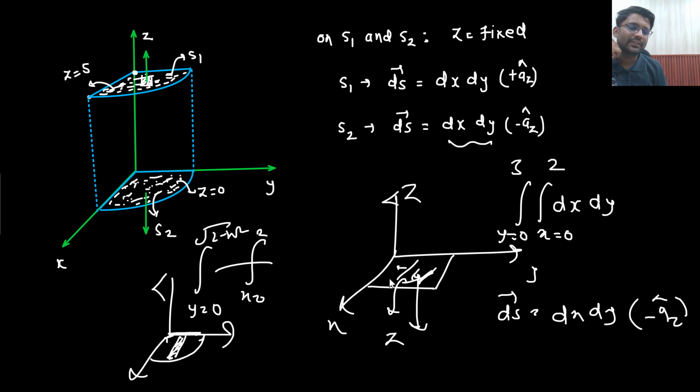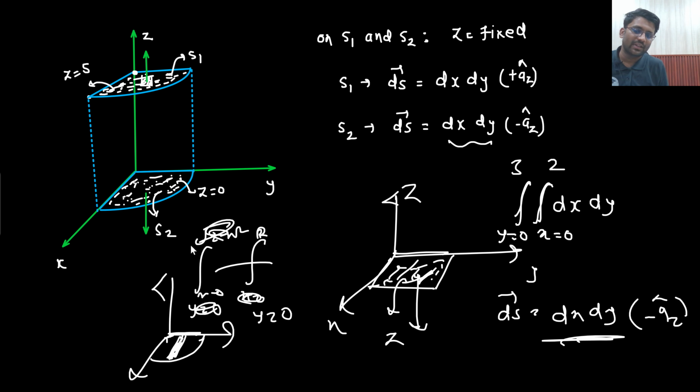What if, sir, the surface was rectangular? Then also, same answer. Yes, the ds value will be the same, but the limits would be different here. Here the limits would be constant, but there one of the limits will be variable. First I will put the variable limit, and then the constant limit. Is that understandable to you?